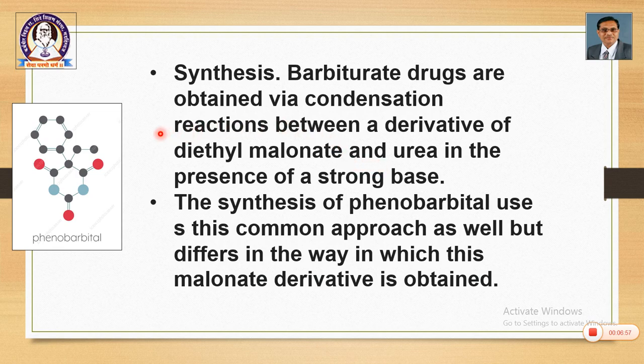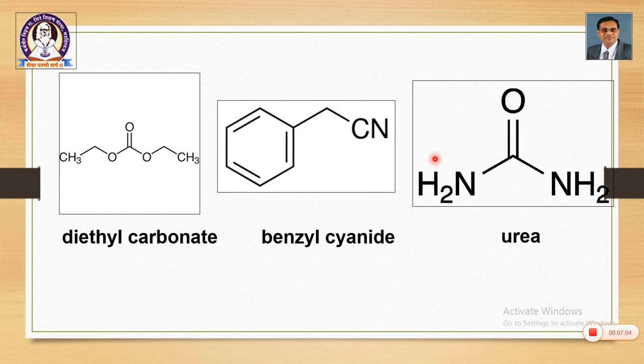You can directly have diethyl malonate if available, or it can be synthesized by various protocols, and urea is the second component. So, in this case, in our reaction we are going to study the protocol by using diethyl carbonate, benzyl cyanide and urea. So, there can be a question regarding the starting materials: diethyl malonate, benzyl cyanide, urea.